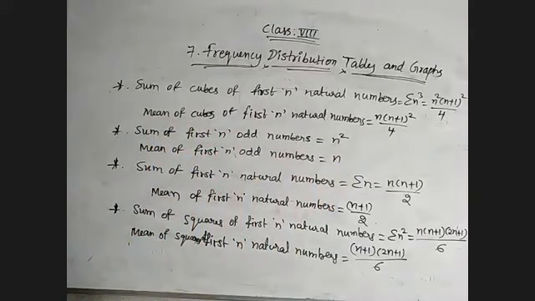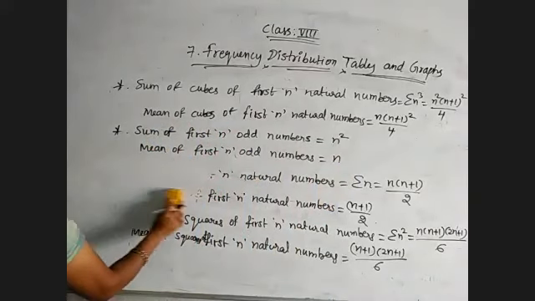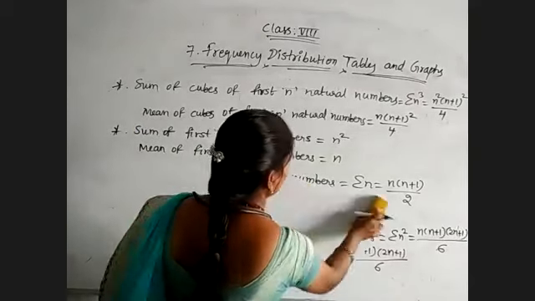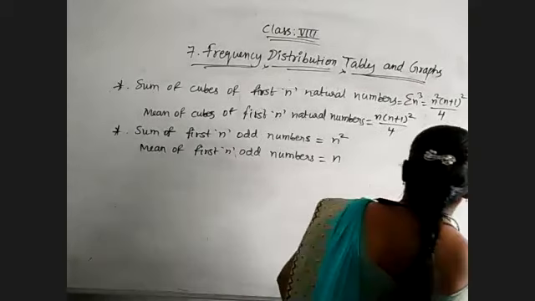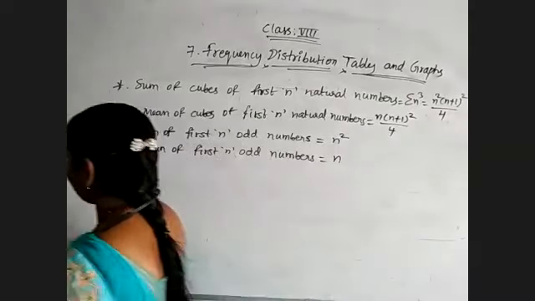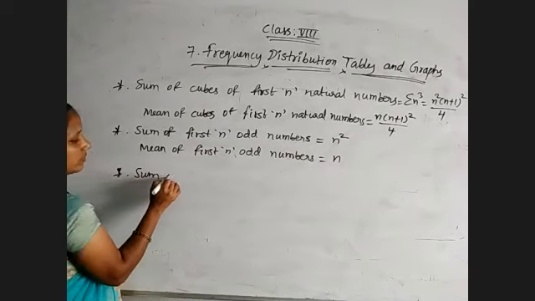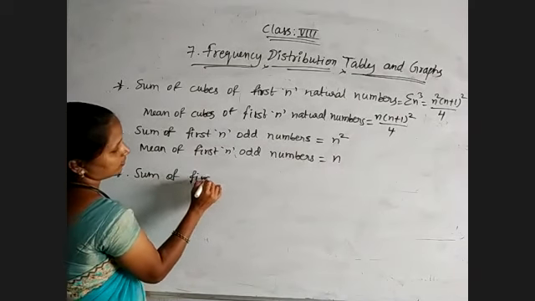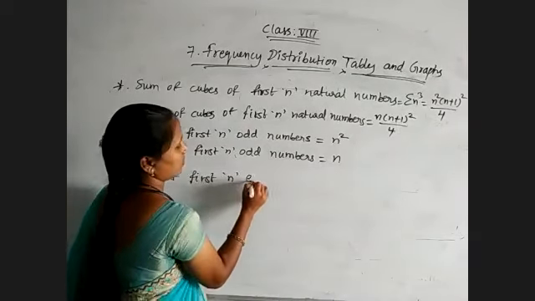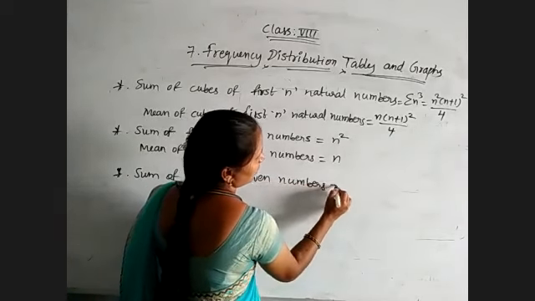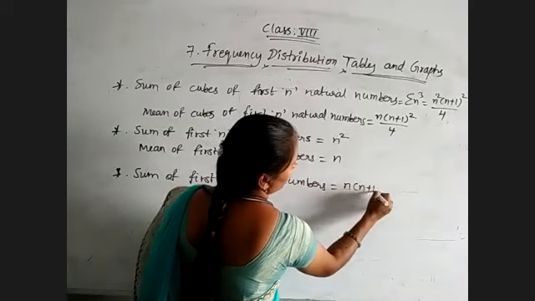Okay. And next, the sum of the first n even numbers is equal to n into n plus 1.